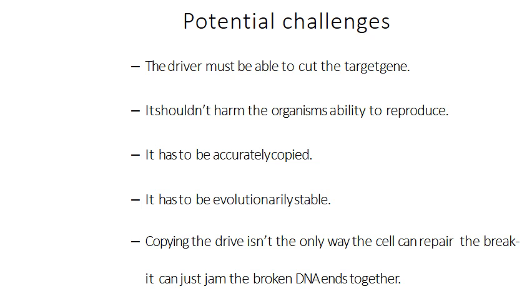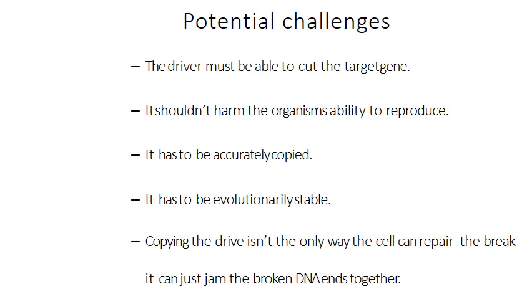Coming to the challenges for gene drive, it must be able to cut the target gene. This is quite difficult, to generate or to sequence or to make a particular Cas9 protein, as well as the RNA guided endonuclease, for each species or subspecies to target a particular gene.